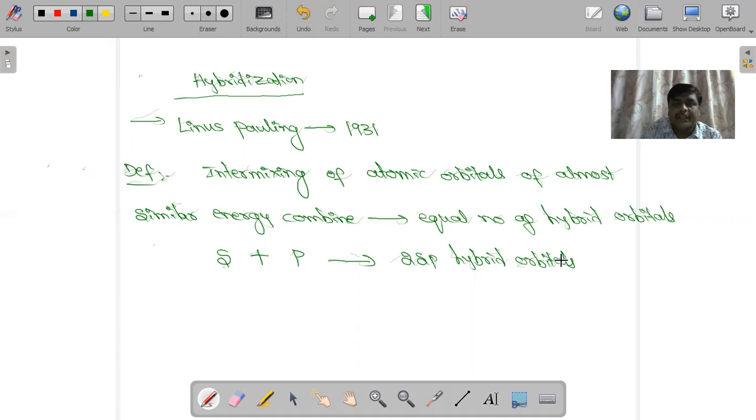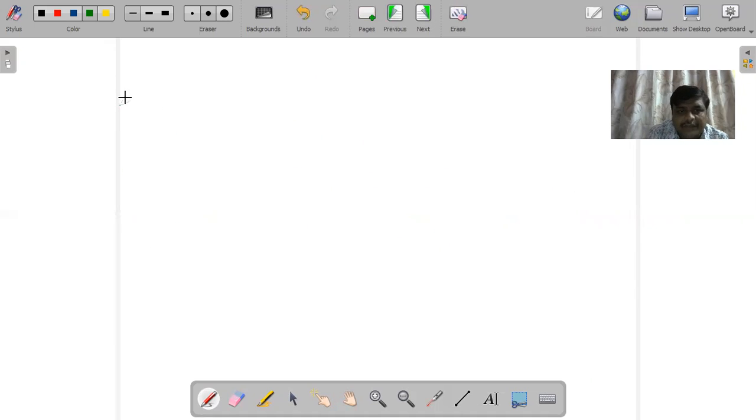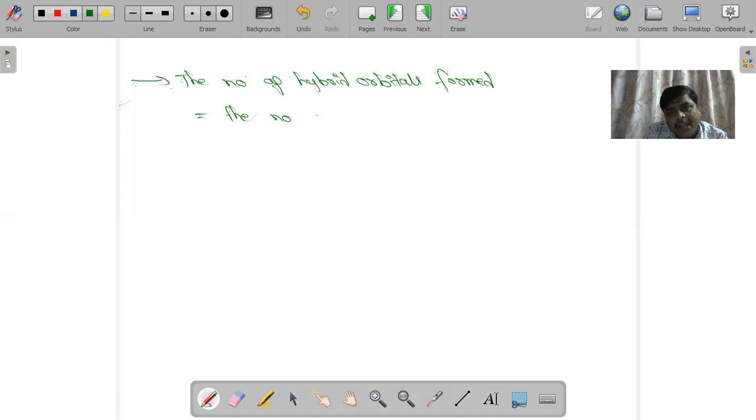So what are the salient features of hybridization? First, the number of hybrid orbitals formed will be equal to the number of atomic orbitals combined.